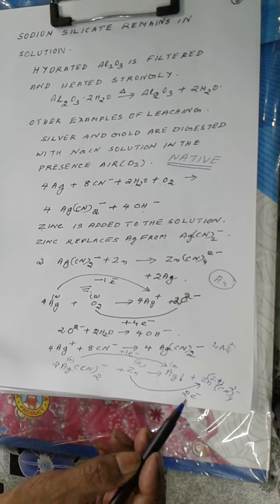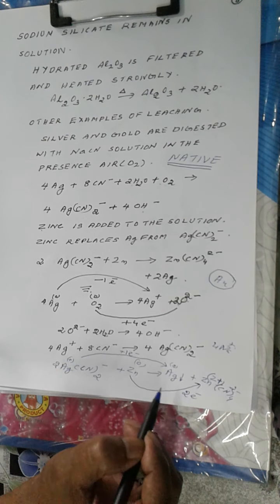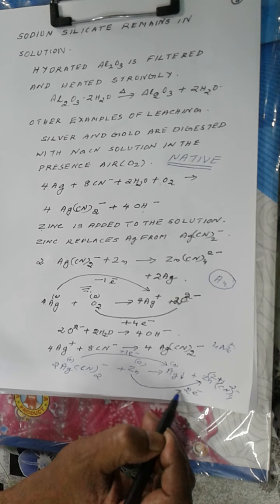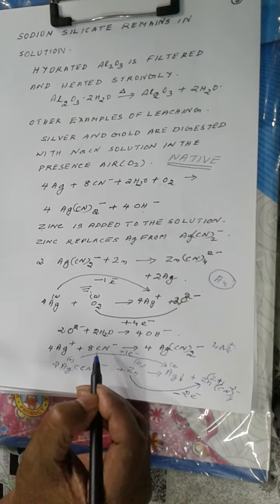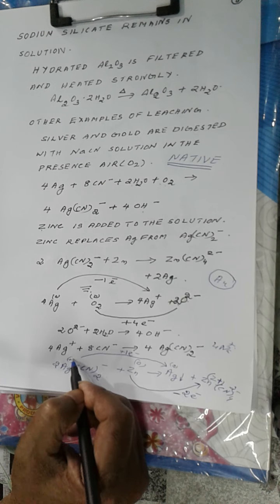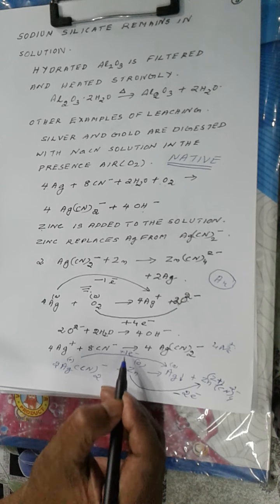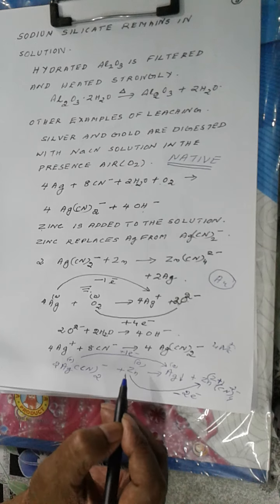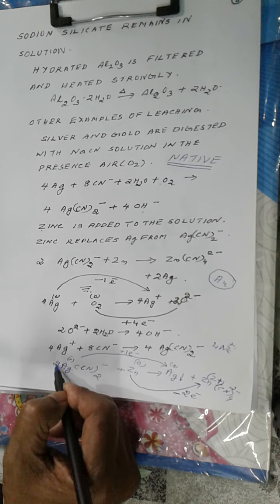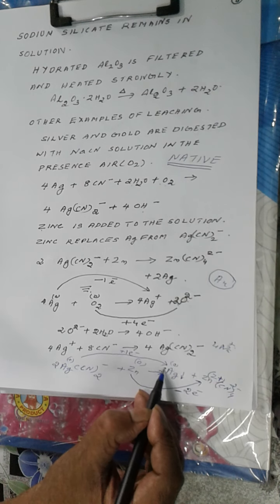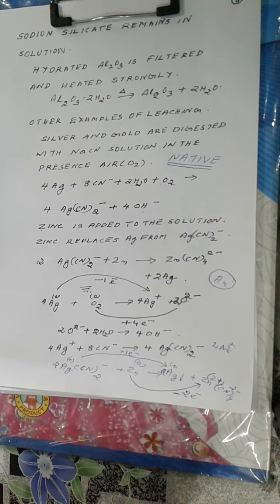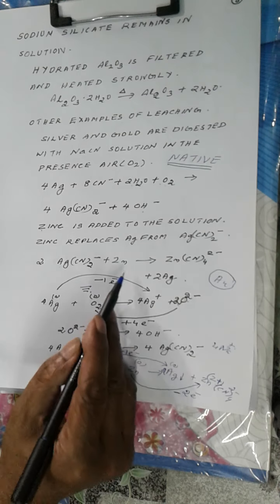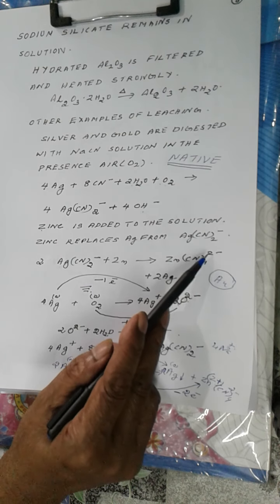So here 2 electrons are removed from zinc, and for Ag positive to get converted to Ag0, 1 electron is needed. So you multiply this by 2, and again here you write 2. Then the equation is balanced: 2[Ag(CN)2] negative plus Zn giving [Zn(CN)4] 2 negative plus 2 Ag.